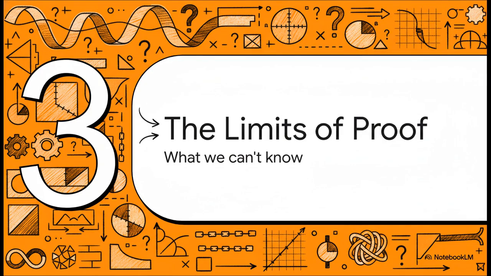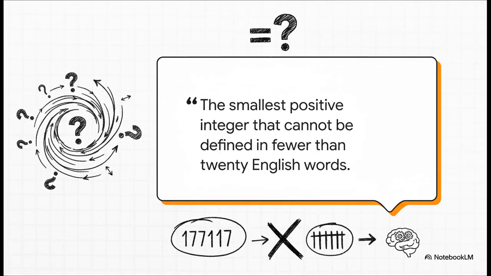This idea that some things are uncomputable isn't just a weird quirk of computer science. It actually leads to an even deeper, more profound implication, one that hits right at the heart of mathematics and the limits of what we can ever prove. So to get a feel for this, check out this classic little paradox. The phrase itself is supposed to define a number: the smallest positive integer that cannot be defined in fewer than 20 English words. But just count the words in that phrase. It's only 17 words long. So the definition itself violates its own rule.